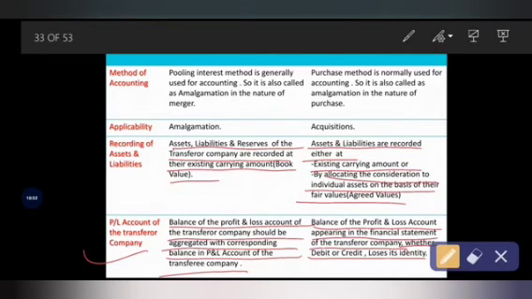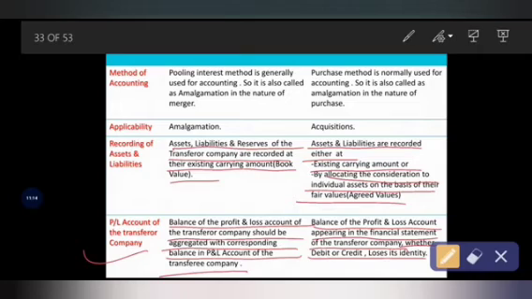After the existing company acquires the assets from another company, the acquired company loses its identity. So even the profit and loss account balance loses its identity, either debit balance or credit balance. So that is the difference.